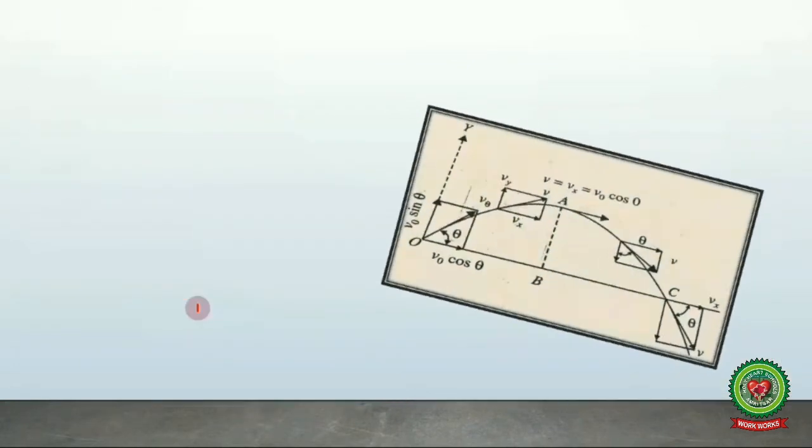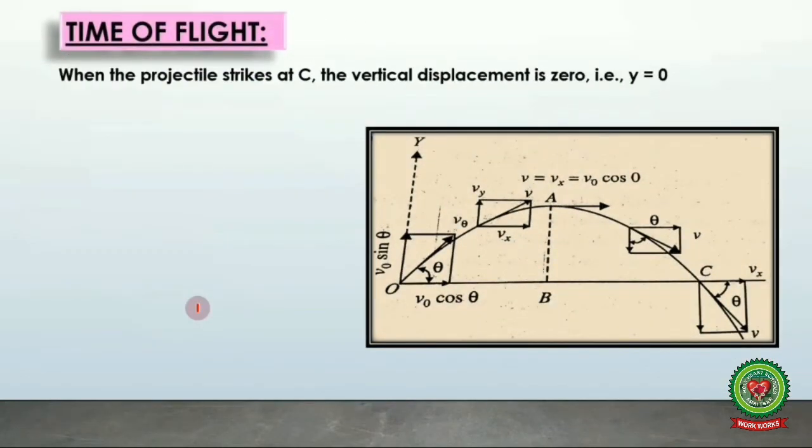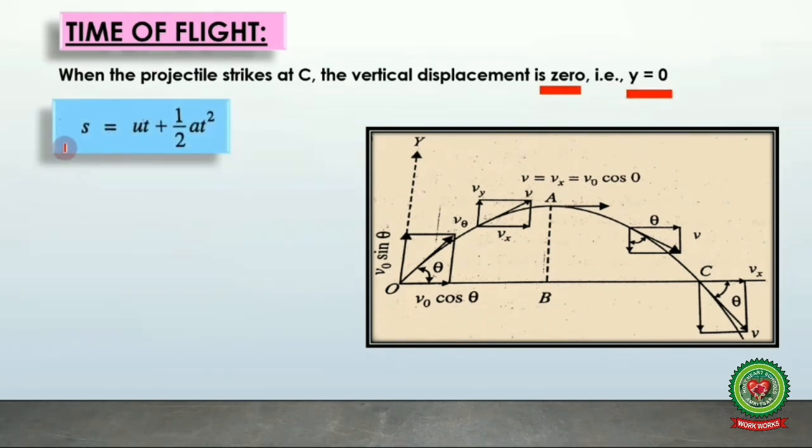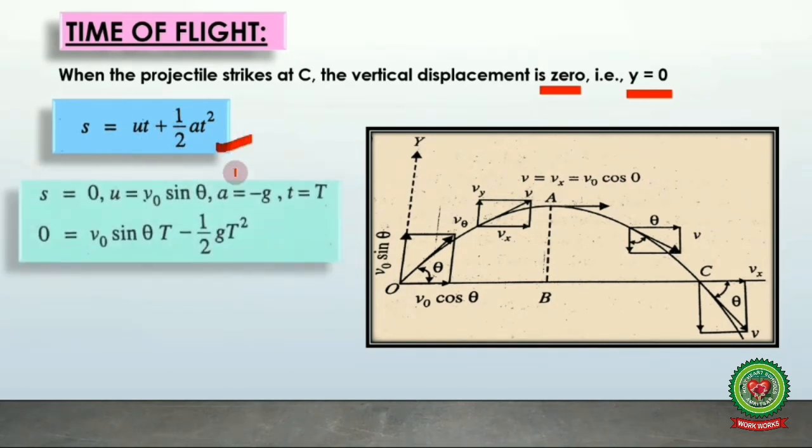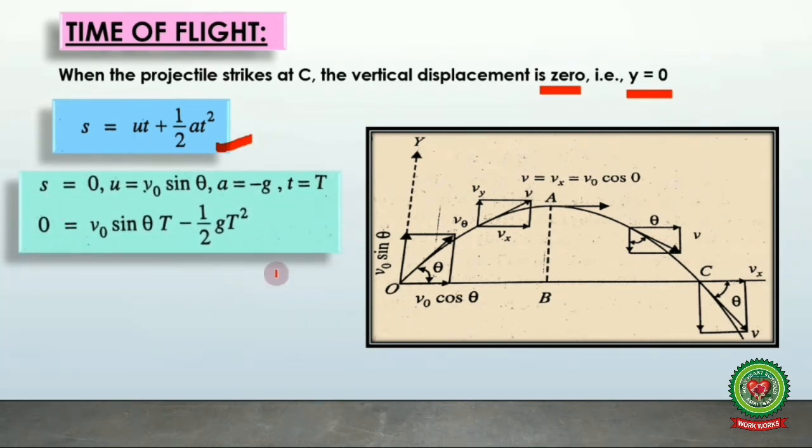Next relation is for the time of flight. When the projectile strikes at C, the vertical displacement is 0, that is y is equal to 0. And we know that s is equal to ut plus half at square, again from the three equations of motion. Here in this case s is equal to 0 because there is no vertical displacement.